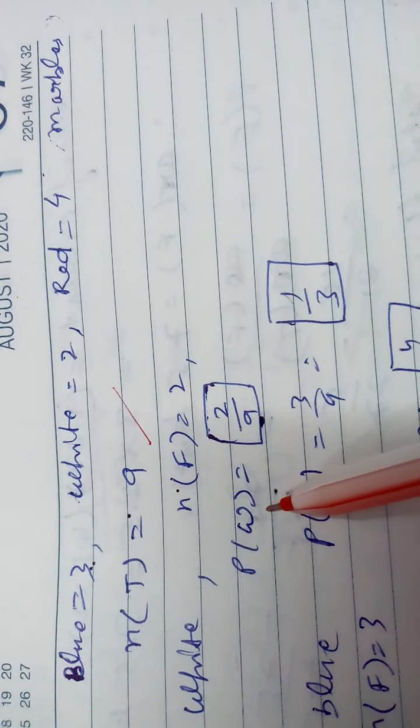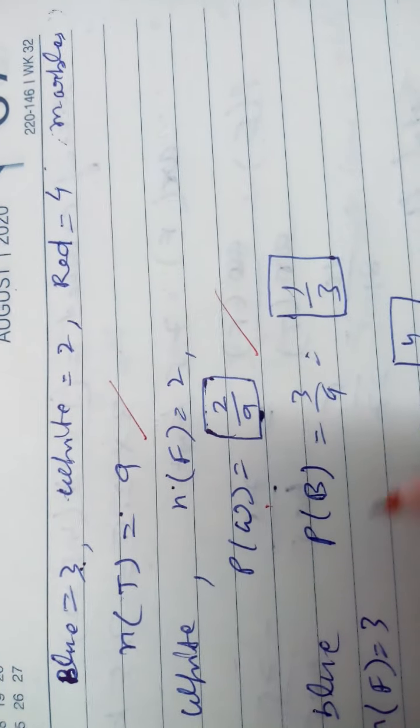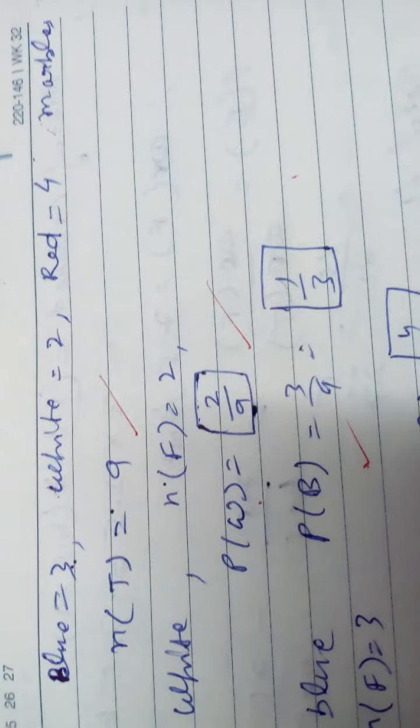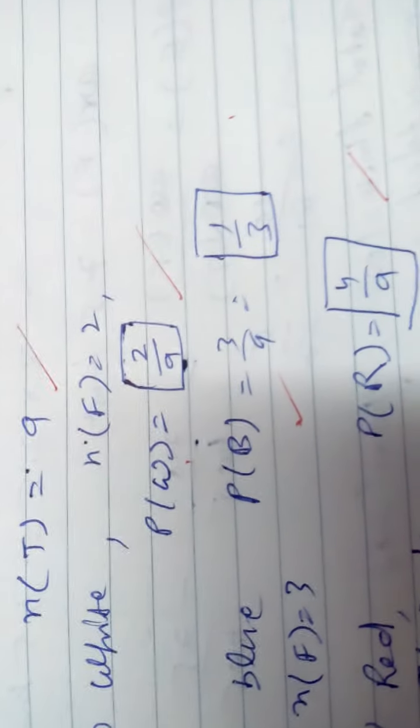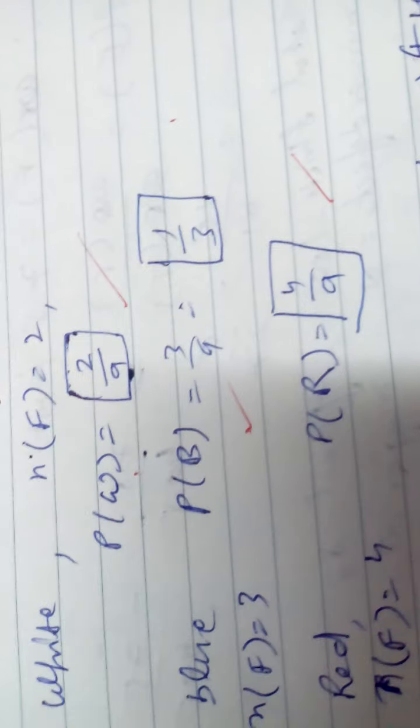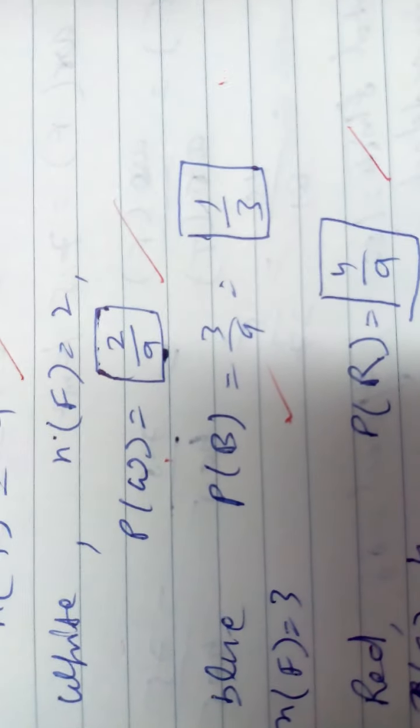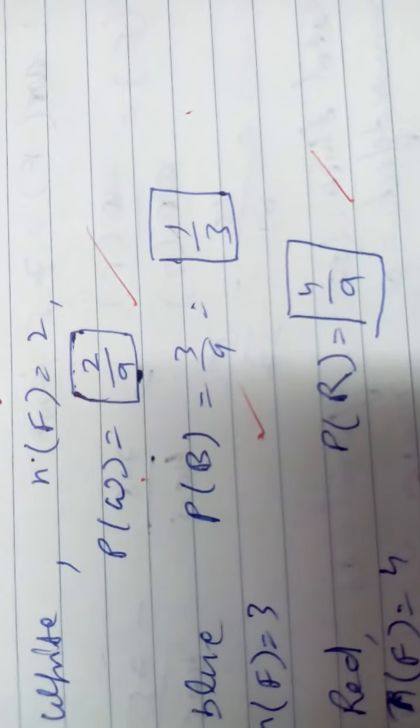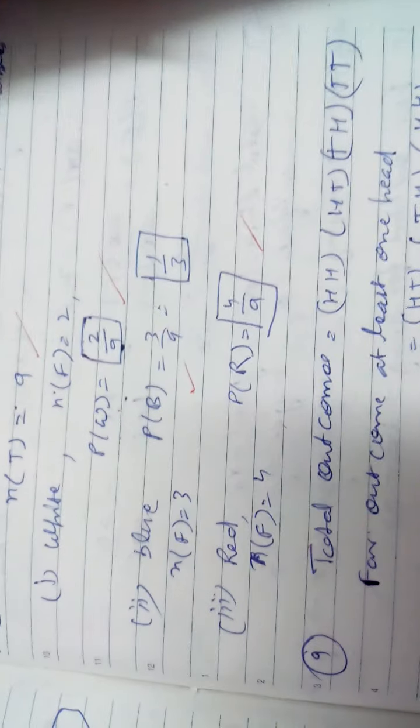The probability of white is NF 2 by 9, the probability of blue is 1 by 3, and the probability of red is 4 by 9. When you add all three, because these are the elementary probabilities of the event, the sum will be 1.